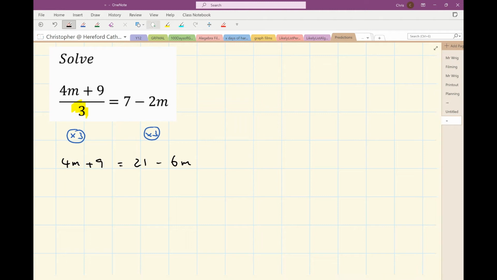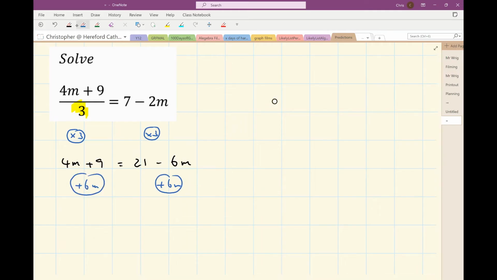Now we've got an equation with m's on both sides. We're going to see which side has the least m and get rid of them. Well, I've got minus 6m there and 4m there. So the right-hand side has the least. It has minus 6m. So to get rid of minus 6m, I'm going to add 6m to both sides.